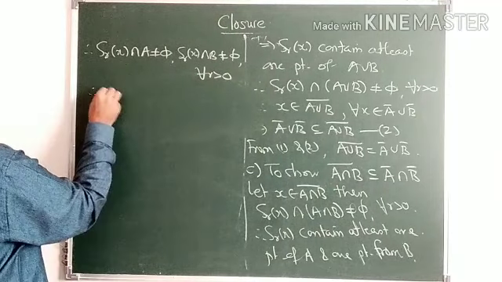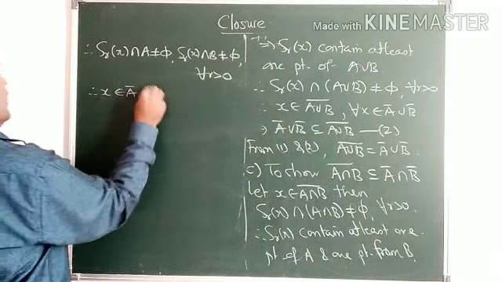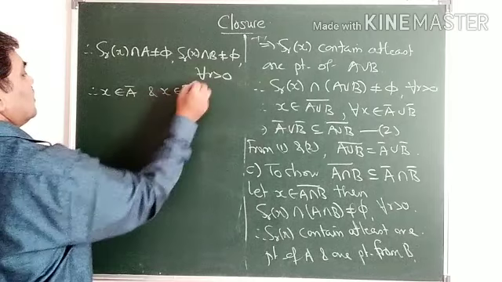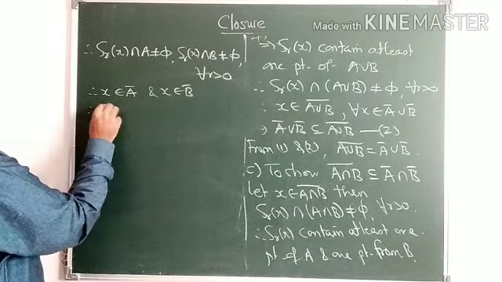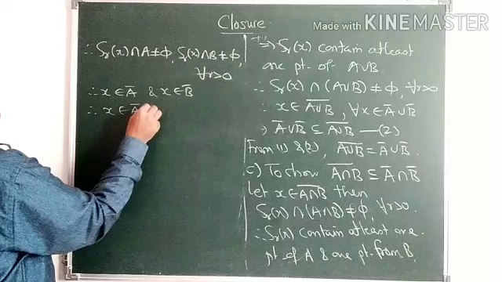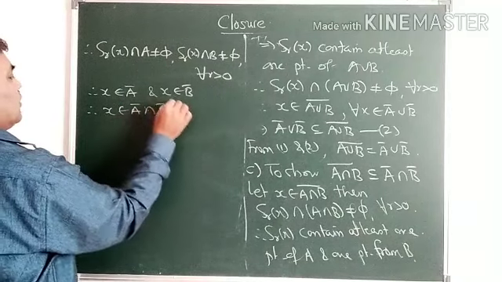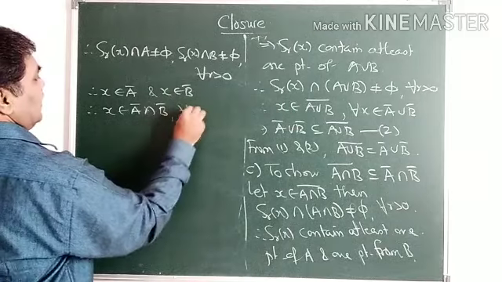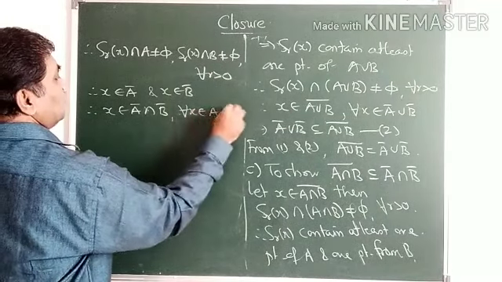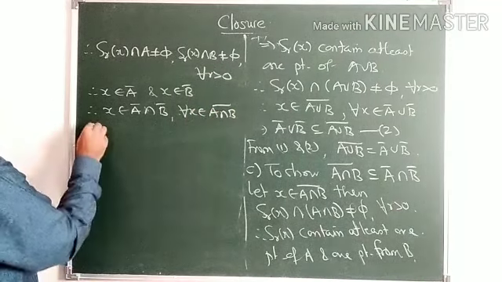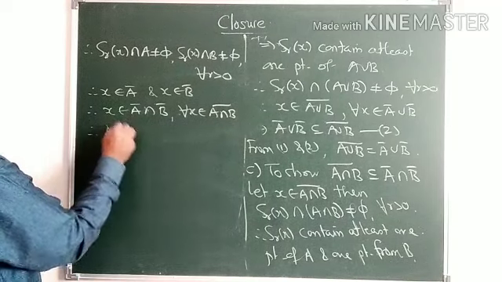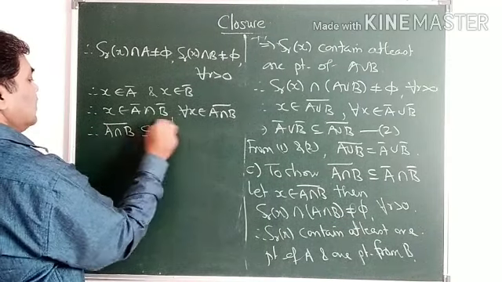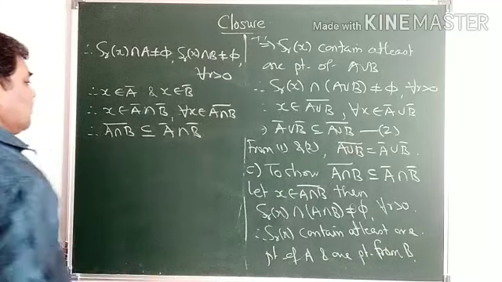And therefore x belongs to A closure and x also belongs to B closure. Therefore x belongs to A closure intersection B closure by the definition of intersection, for any x belonging to (A intersection B) closure. And therefore (A intersection B) closure is a subset of A closure intersection B closure.